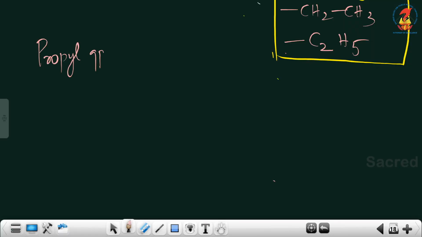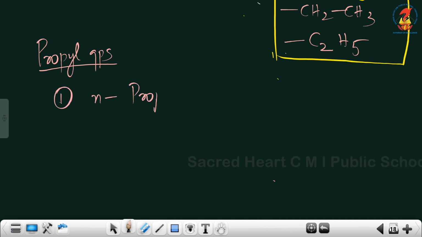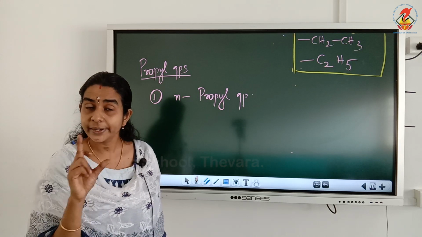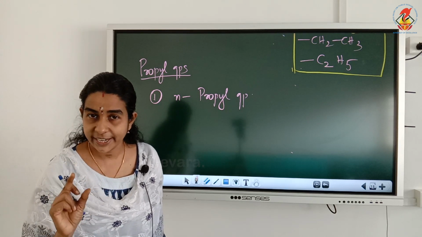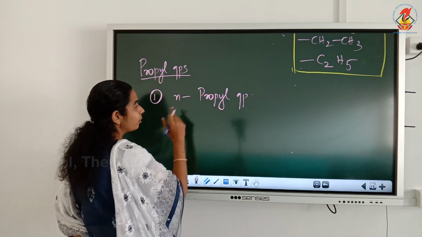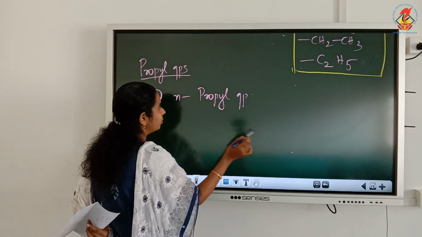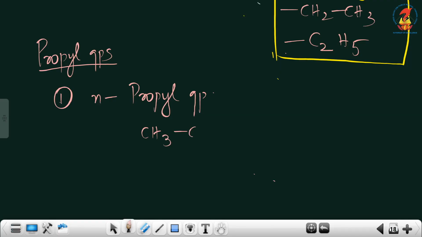Different propyl groups. Okay, first one is N-propyl group. What is N-propyl group? N-propyl means normal propyl group. What do you mean by normal? It means all the carbon atoms are arranged in a straight chain, isn't it? So normal propyl group is, prop means 3 carbon atoms, so the structure will be CH3, CH2, CH2 free valency.